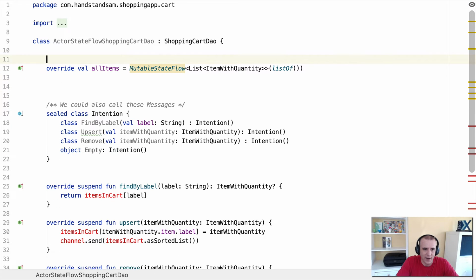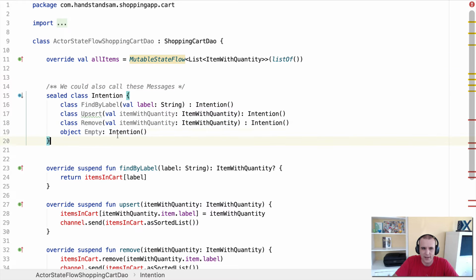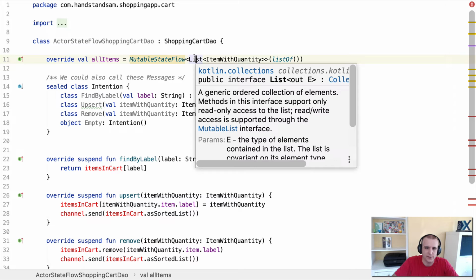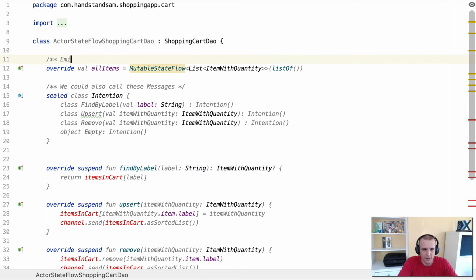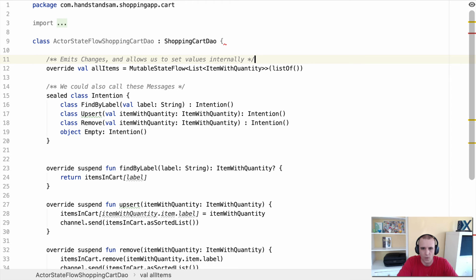But now is when an actor is going to come in to be helpful, to process the intentions that happen, and then use the MutableStateFlow to emit those values. So we'll just say here, emits changes and allows us to set values internally. Cool. So that's what the MutableStateFlow is for, but it's exposed as the Flow.